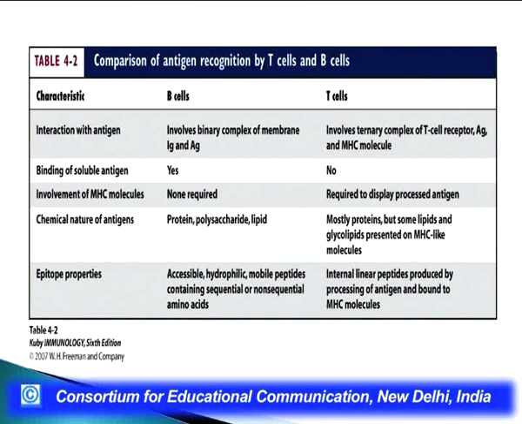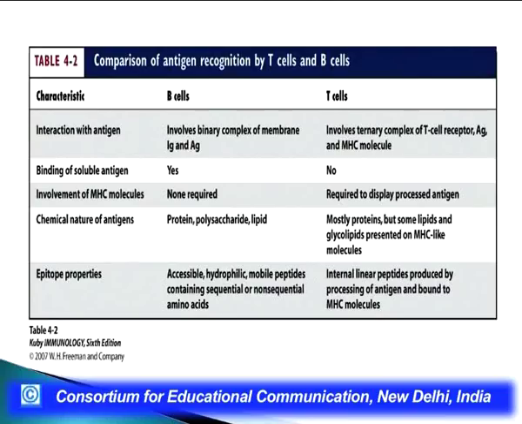Now, here is a comparison of antigen recognition by T cells and B cells. Interaction with antigen in case of B cells involves a binary complex of the membrane immunoglobulin and antigen, while in case of T cells it is a ternary complex. In case of B cells, the binding of soluble antigen takes place; in T cells no such binding takes place. MHC involvement is not essential in B cells, while it is very much essential in case of T cells. The chemical nature of antigens is generally protein, polysaccharides or lipids in case of B cells, while in case of T cells it is mostly proteins and sometimes lipids.